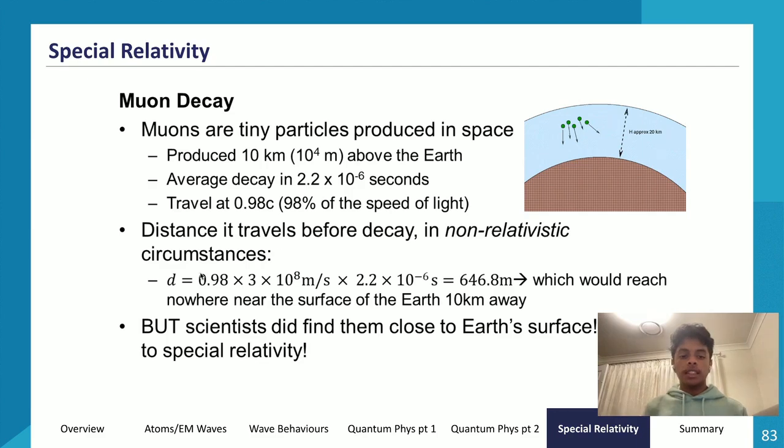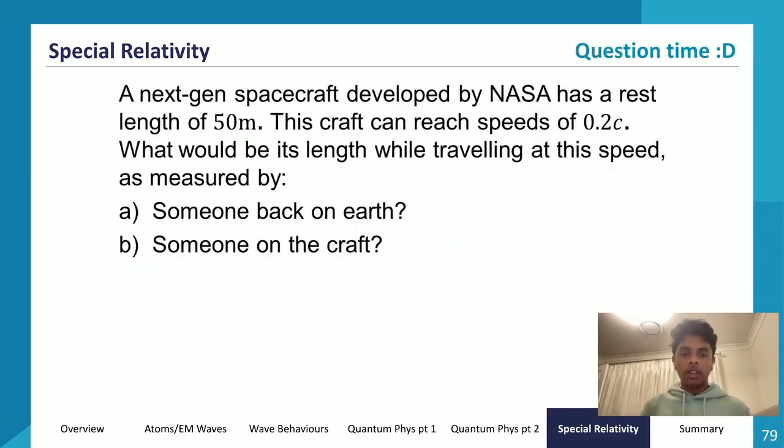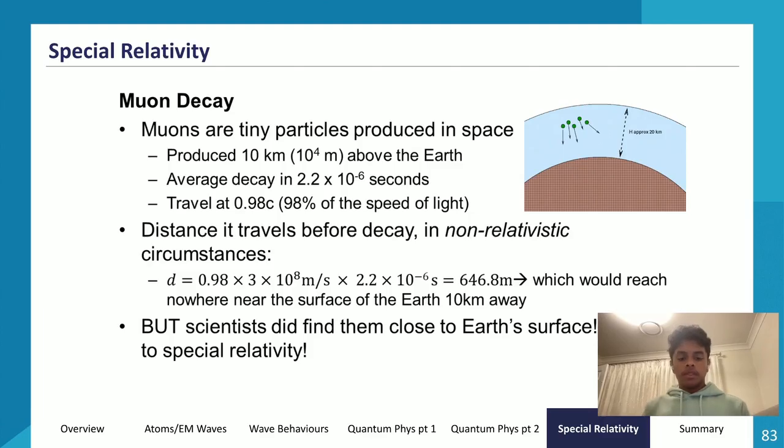So this distance of 10,000 kilometers is going to be very contracted, right? From the muon's perspective, the distance is going to be 10,000 kilometers times root, and if we go through the length contraction formula, we get 1 minus v squared over c squared. So 1 minus 0.98 squared. So the length it has to travel is going to be 1.9 kilometers-ish. So this 10 kilometers becomes 2 kilometers from the muon's perspective. So it has to travel a lot less distance than it actually does, right? So within those 2.2 microseconds from the muon's perspective, it's reached a much closer distance to Earth.